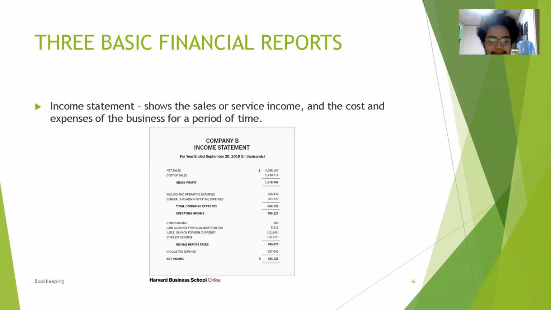Then the operating income is equal to 765,227. Since it is not yet taxed, the operating income before taxes resulted to 740,874. Therefore, after deducting the income tax expense, the net income for the company B income statement resulted to 483,232.